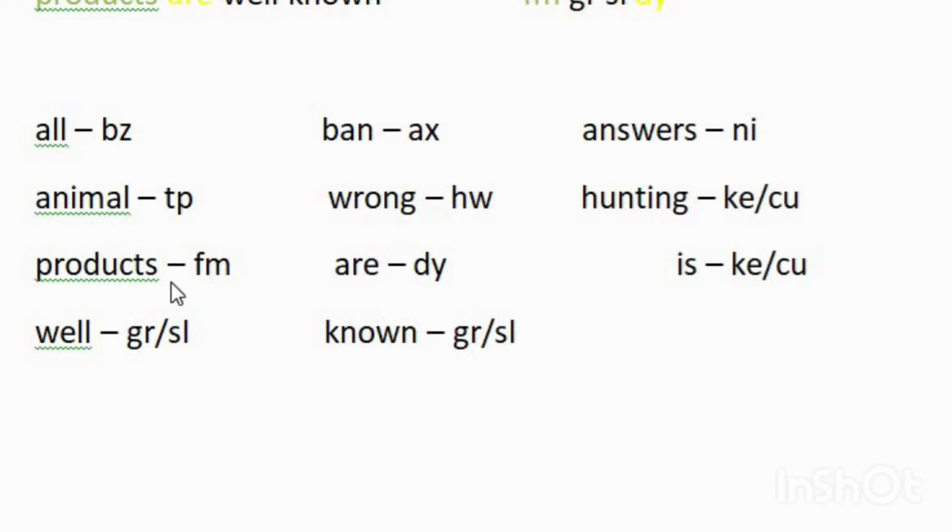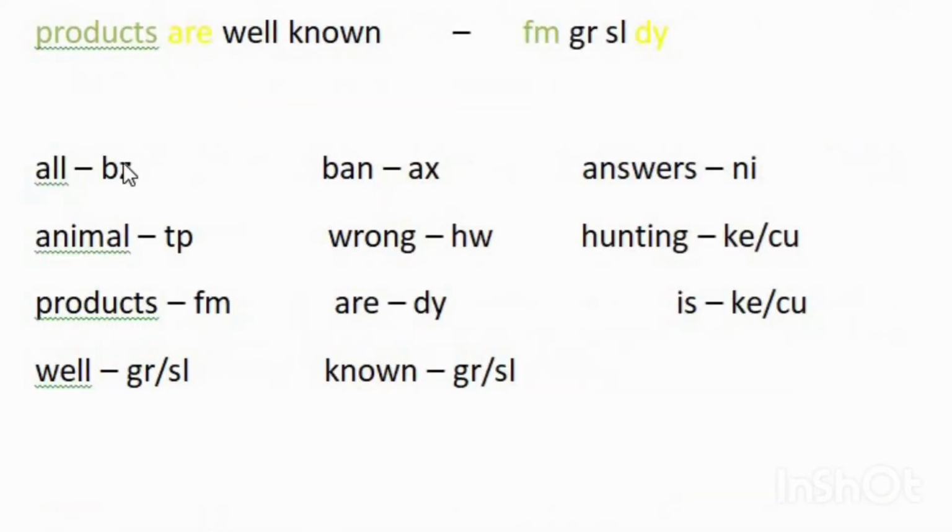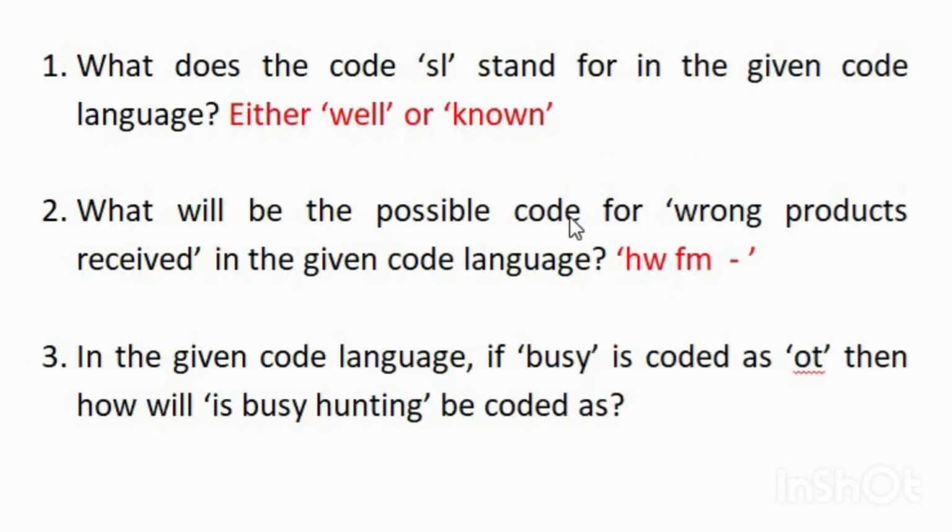For wrong it is HW and for products it is FM. So the code for wrong it is HW and the code for products is FM. And for received we do not know because the word received is not given in our question. So choose the option which consists of code from outside. That means that code should not be the given codes. Okay. That's why I put dash here, because choose the code which is from outside.